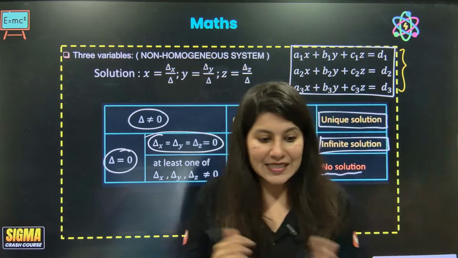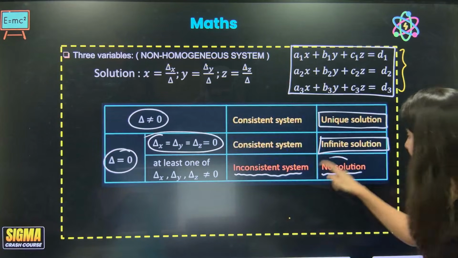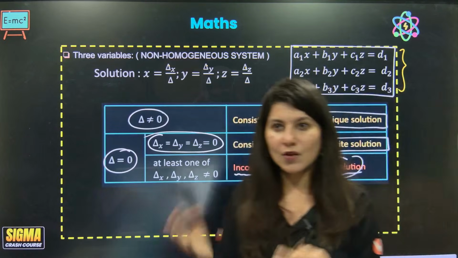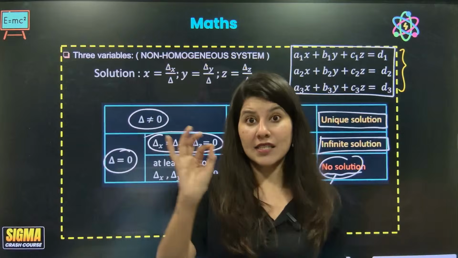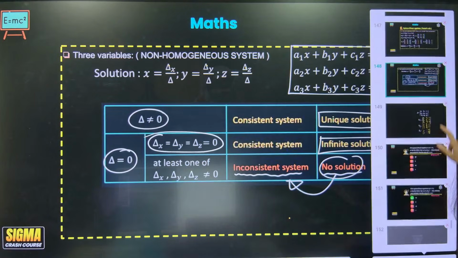Now, consistency means some solution, one or infinite. No solution means inconsistent. Consistent means some solution, unique or infinite, one or many, doesn't matter. Yes, we are getting some solution, so that comes under consistent. I hope you understand the definition.